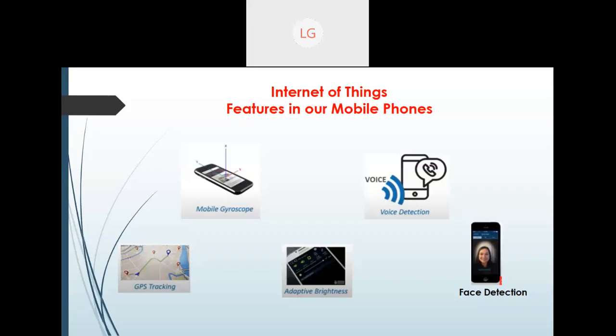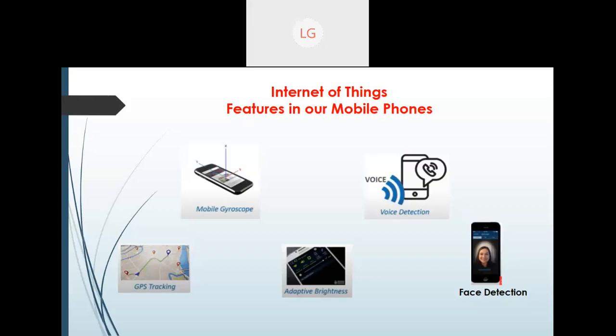To make you understand IoT, I am going to take the example of mobile phones. You already know that it has many features like GPS tracking, gyroscope, adaptive brightness, voice detection, and we also have a face detection system. Most of these features have common interactions between them. One application can have all these features. We can also have features self-interacting with each other. For example, based on GPS tracking, we can adjust the brightness of the phone. Same way, based on direction also, brightness could be adjusted.